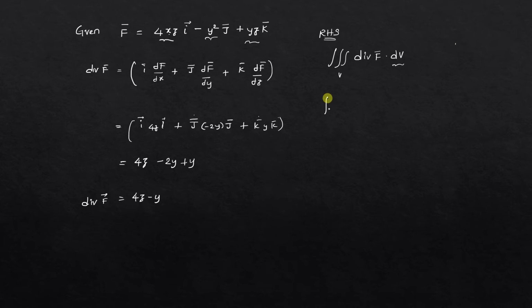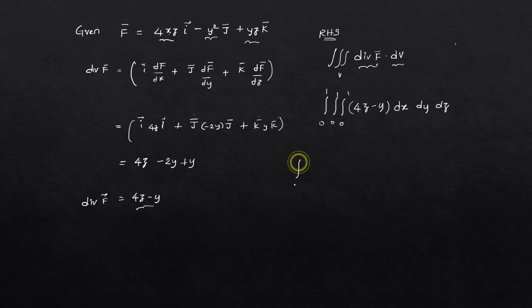The triple integral of 4z minus y dx dy dz, where the x limits vary from 0 to 1, y limits from 0 to 1, and z limits from 0 to 1. Now integrate step by step, considering the innermost integral first.